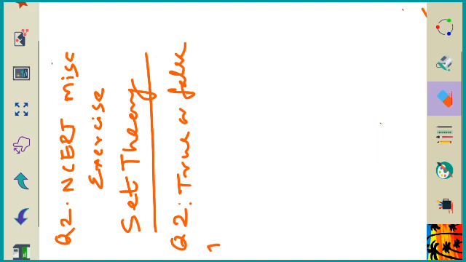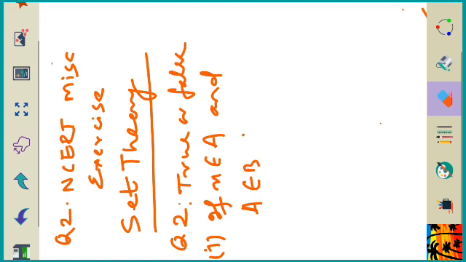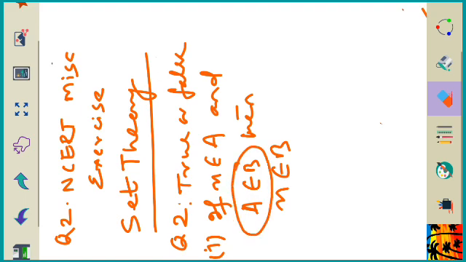First bit, we have a question: if x belongs to A and A belongs to B, then x belongs to B. Clear? Look at this, x belongs to A and A belongs to B. I have an objection to this statement. Why?